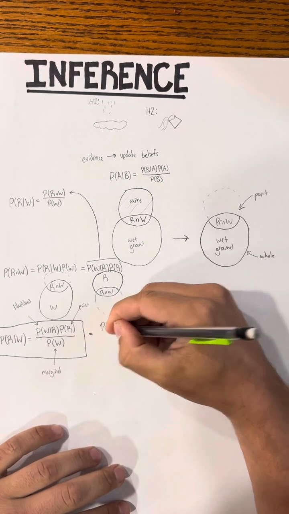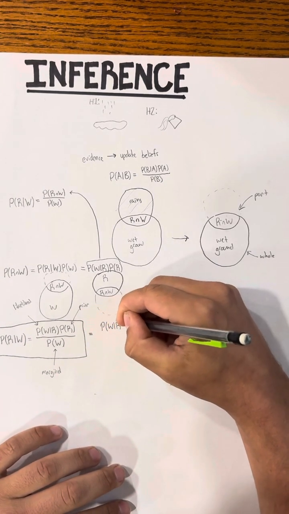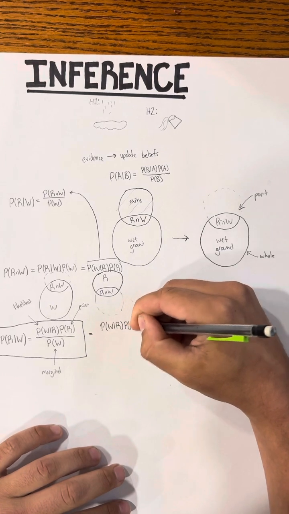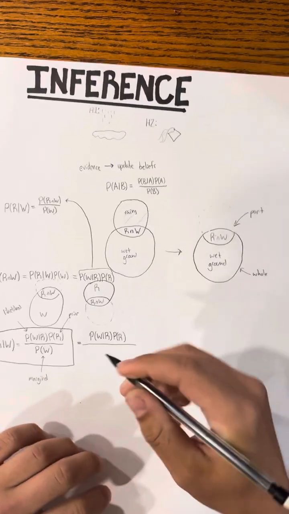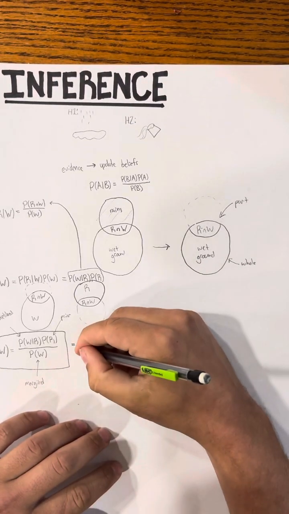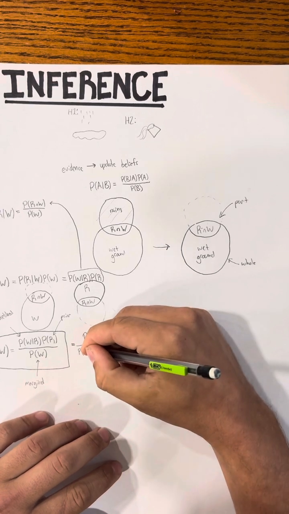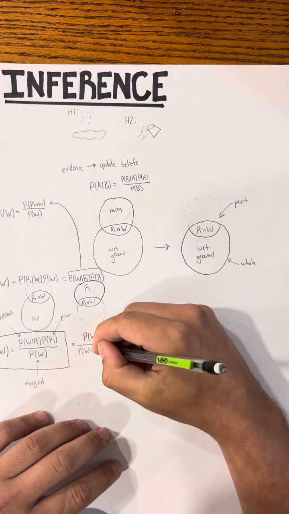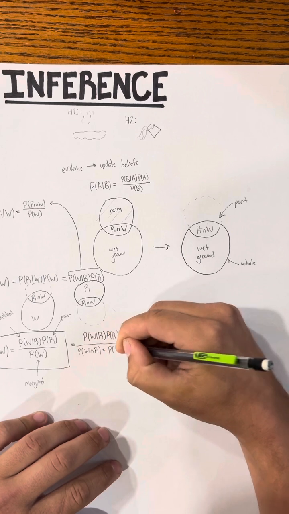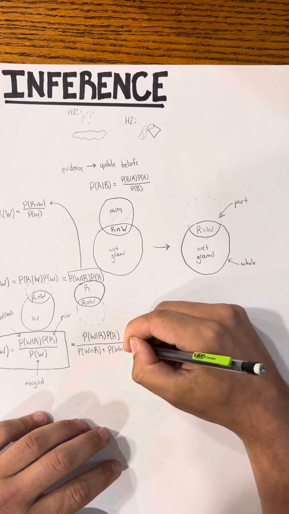All we're doing here is summing up all possibilities. So the probability that it's wet, like I said, is the probability that it's wet and it rained, plus the probability that it's wet and it did not rain.